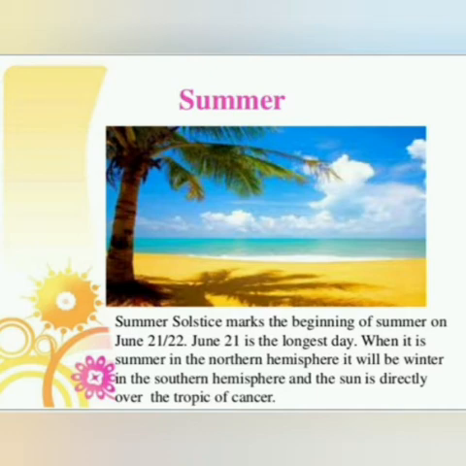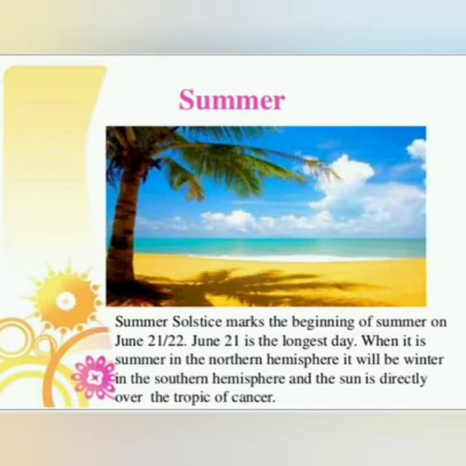When it is summer in the northern hemisphere, it will be winter in the southern hemisphere. And the sun is directly over the Tropic of Cancer. Students, do you know what is solstice? Yes, the solstice is the day of the year when sunlight is furthest north and south of the equator. Our summer solstice occurs on June 21st, the first day of the summer. Our winter solstice occurs on December 21st, the first day of the winter.